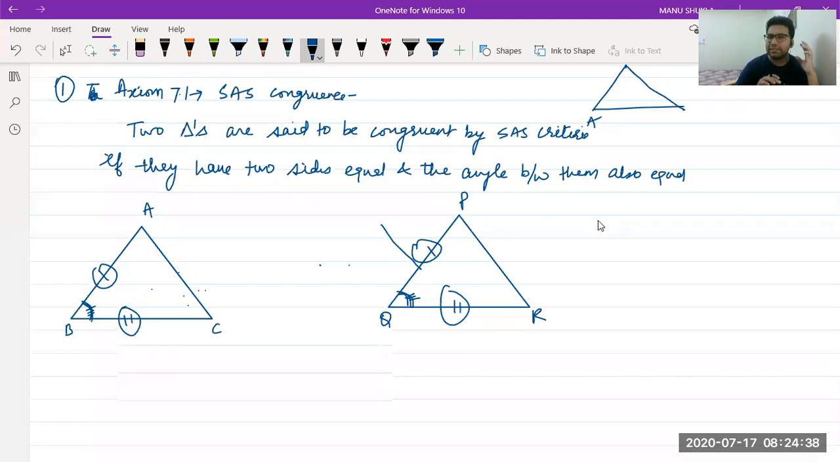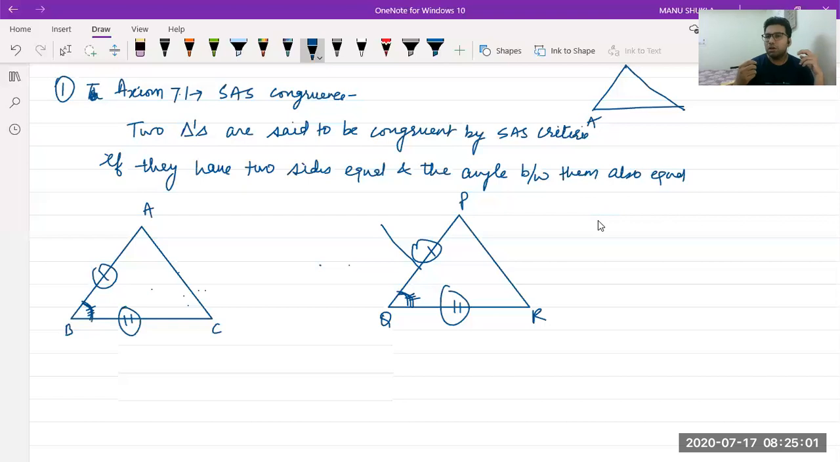This criterion is SAS: when two sides and the angle between the sides are equal between two triangles, then the triangles are congruent. Is it clear, or shall I repeat this? Okay, good. Anyone who has doubt in this? Clear. Okay.